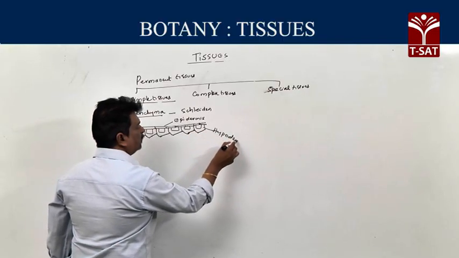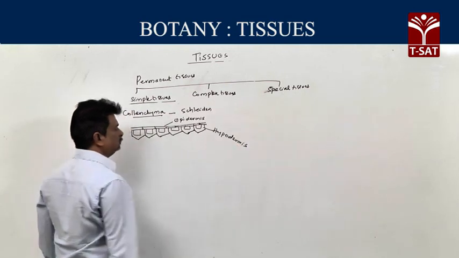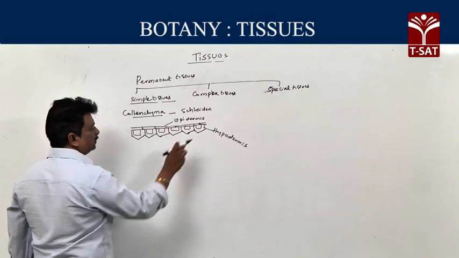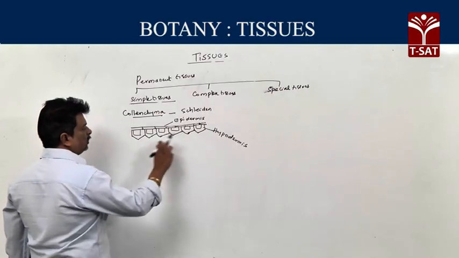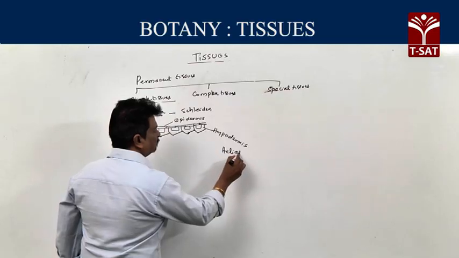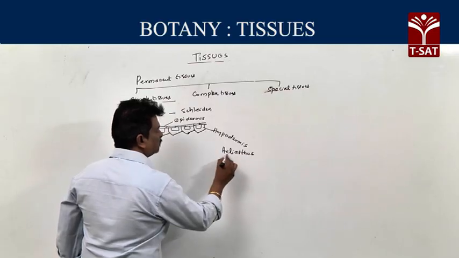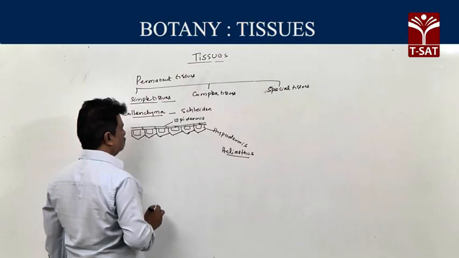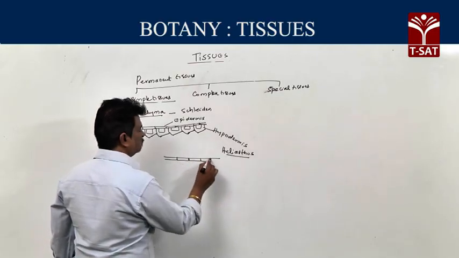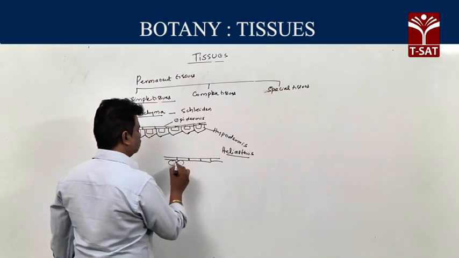This collenchymatous hypodermis forms homogeneous layer, means a continuous layer in Helianthus, or it occurs in the form of patches.